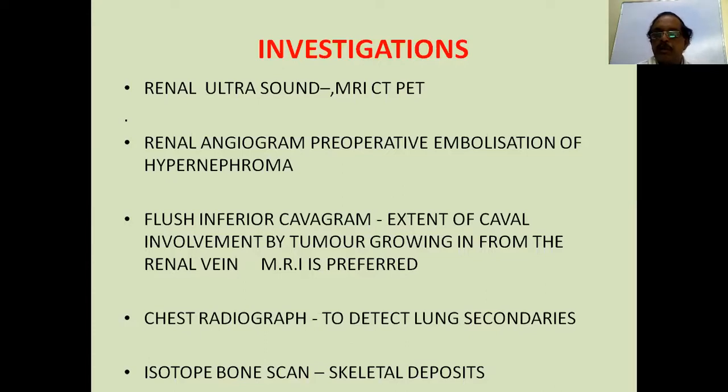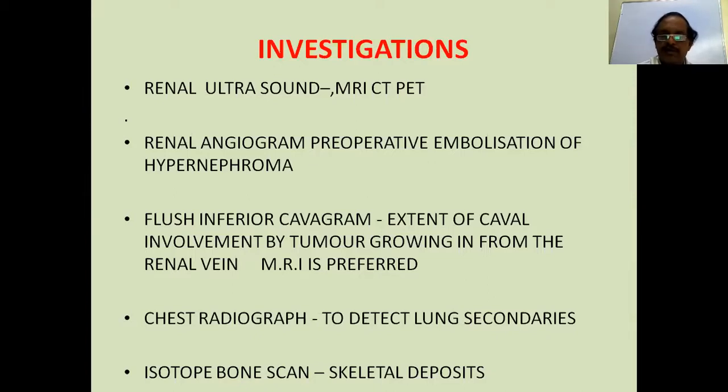You want to reduce the bleeding at the time of operation, so you can give a preoperative embolization to reduce the vascularity of the kidney, wherein the nephrectomy will be easier. And inferior vena cavogram gives the extent of caval involvement by the tumor growing in from the renal vein. But nowadays, MRI is preferred to inferior cavogram as a radiological study.